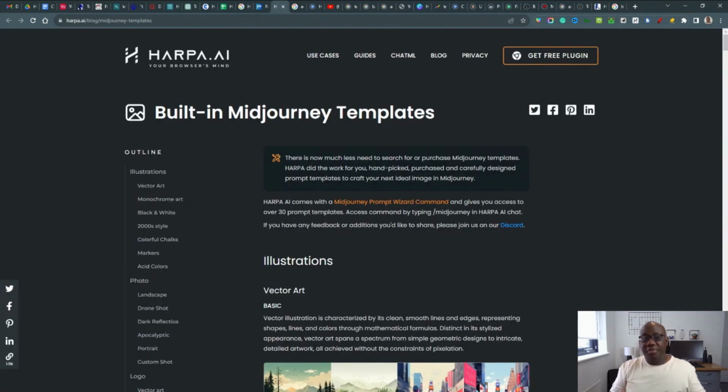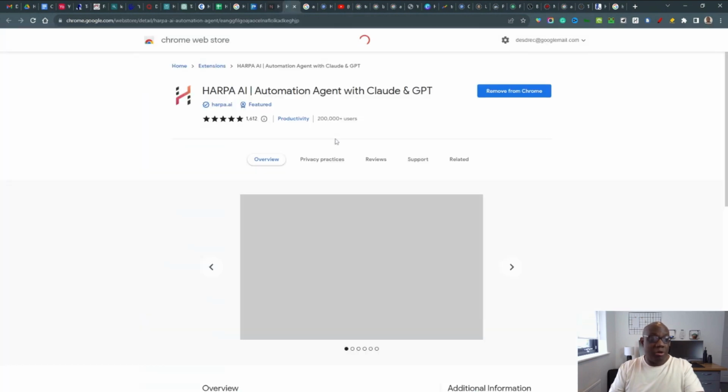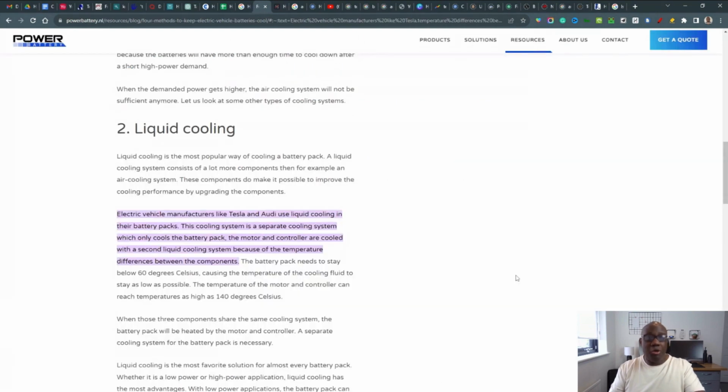Now, in order to get these LSI keywords, I use a free plugin called Harper.ai. You can use a vast majority of tools. You can even use paid tools to get LSI keywords, but this one is a lot easier to use. It's free, and it's what most SEO guys use if they're looking to add LSI keywords within the article. So in order to use Harper AI, if you haven't got it already, just grab the free plugin just there, add it to Chrome, and then you can start using it. Now, I'm not going to go into the full details of what you can do with Harper AI.